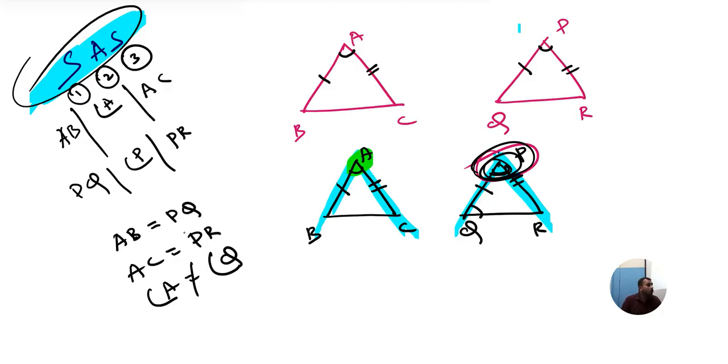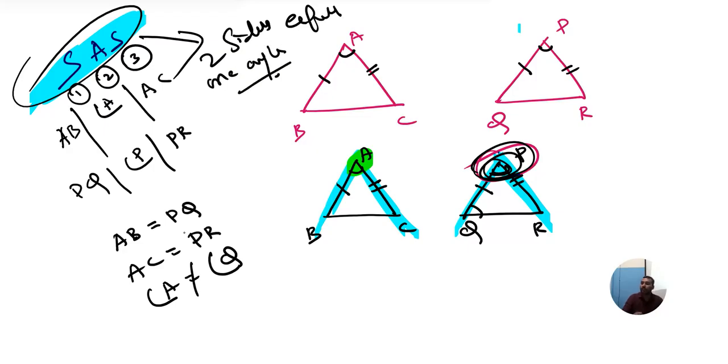Now did you understand? Sure? Concepts are clear? Next to a side, what should come? Angle. Then next to the angle, a side. It means that if you want to apply SAS, two sides should be equal and one angle should be included between the two sides. Children, did you understand this concept? How SAS can be applied?